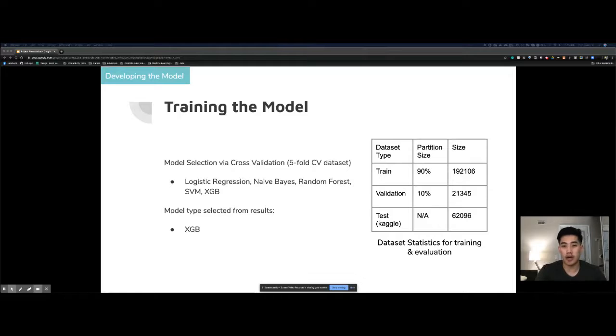Of these model selections, we chose a mixture of discriminative and generative models to test in a 5-fold cross-validation. From the results, we found that XGB would be the best to train and evaluate using the data sets to the right in this table.